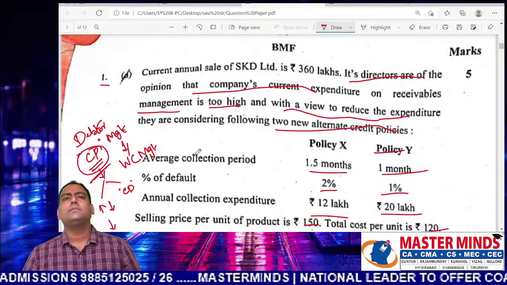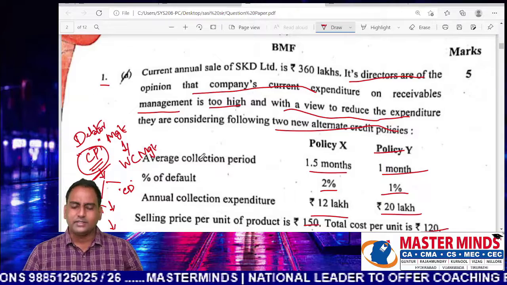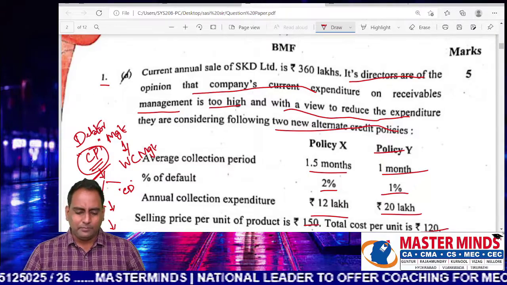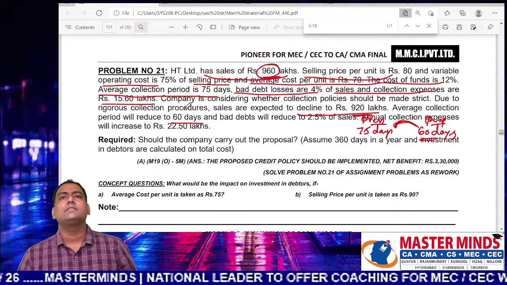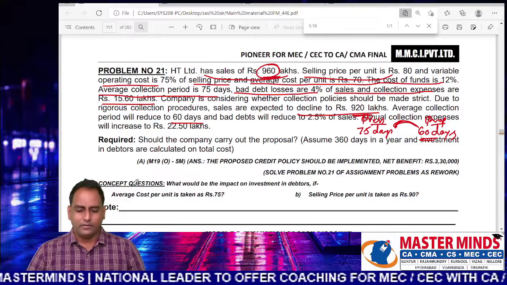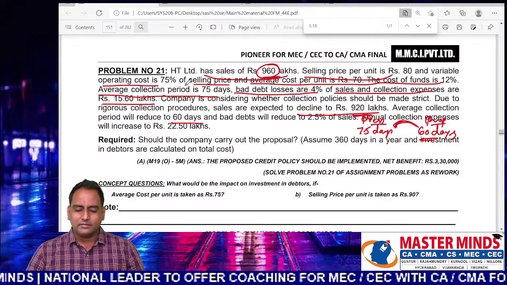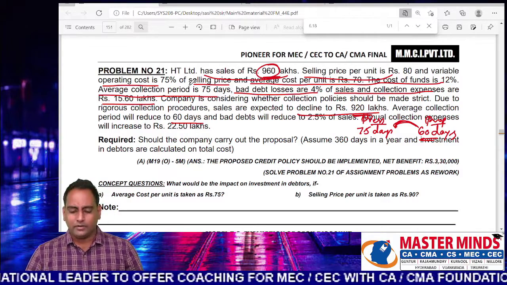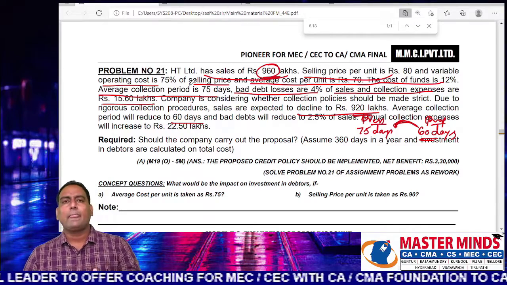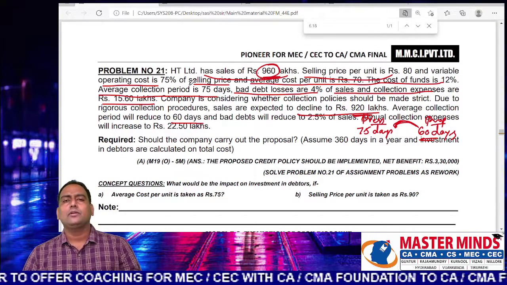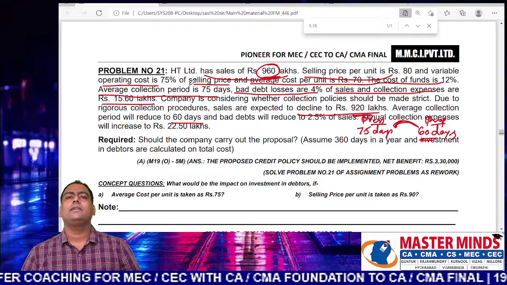So the analysis part in this context is quite simple when compared to the question which is given in our material. So in this problem number 21, you have to calculate the annual benefit and annual cost. Finally, you have to find out the net benefit.